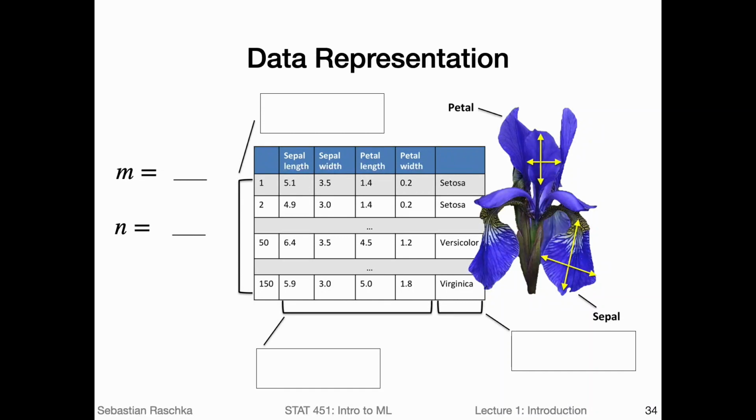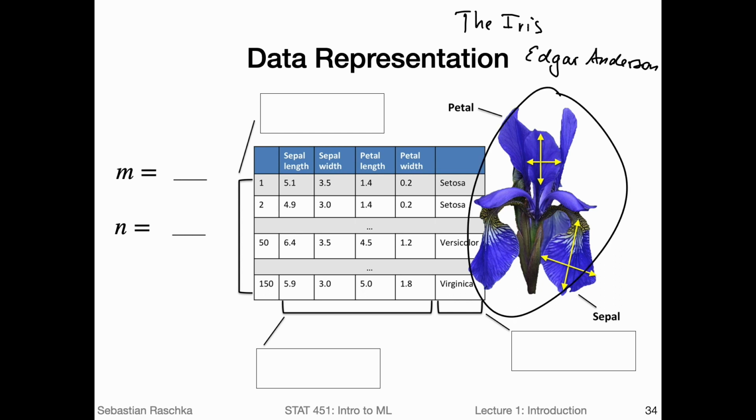This was a little bit too abstract. Let me show you these concepts in the context of a real dataset example. So this is the Iris dataset, which is a dataset collected originally by Edgar Anderson and published in a paper by Ronald Fisher, which is why it's also sometimes called Fisher's Iris dataset. And this Iris dataset consists of flower measurements. So there are these iris flowers, and there are different measurements about the petal and sepal leaves.